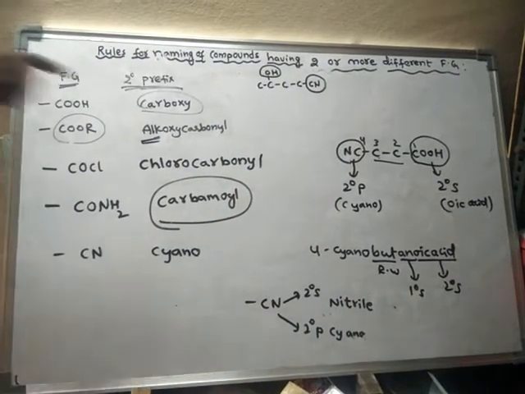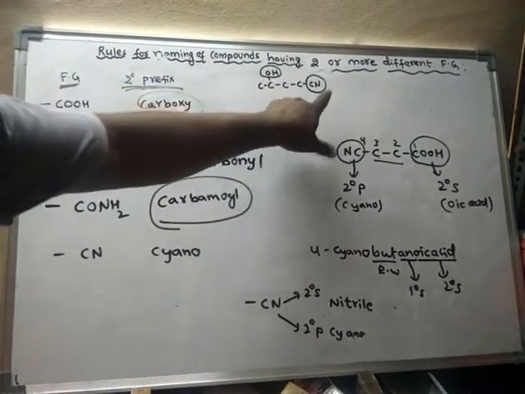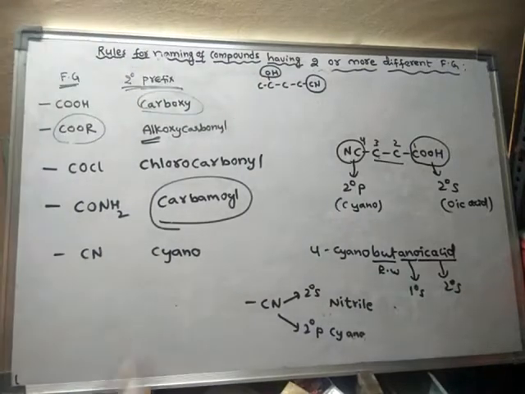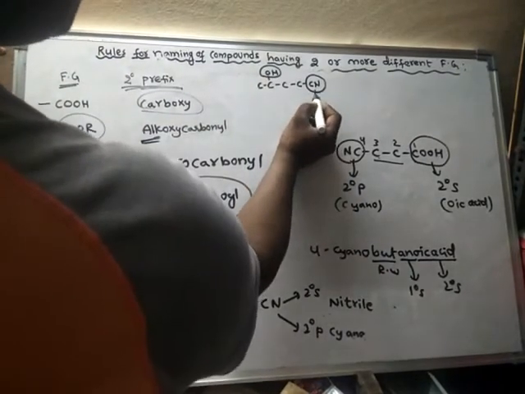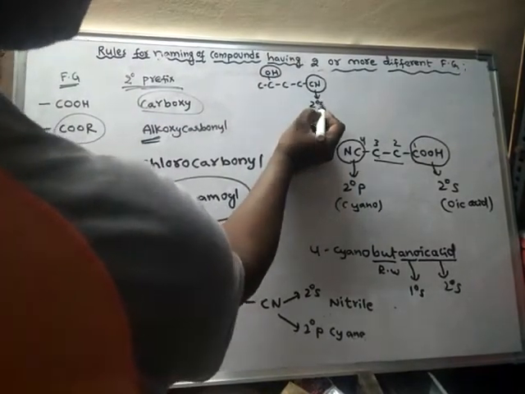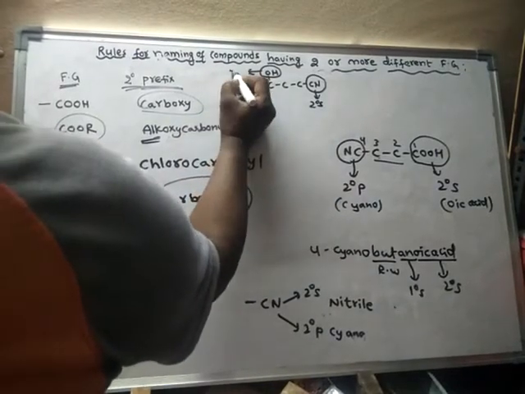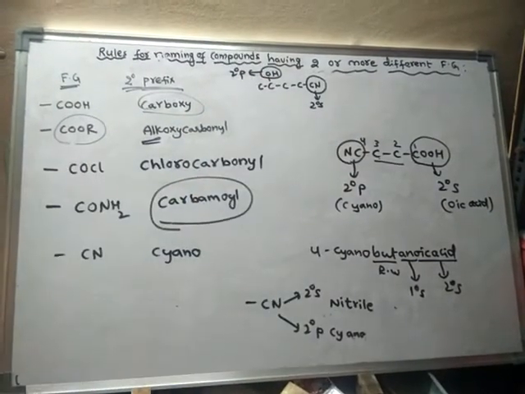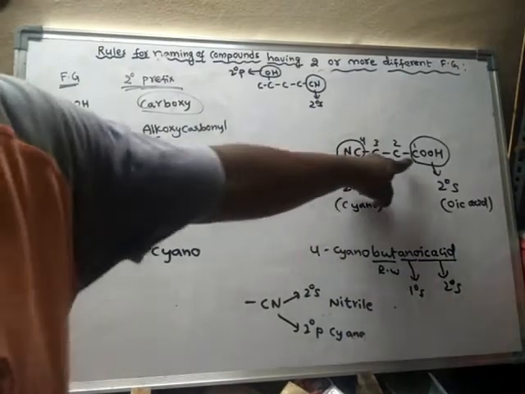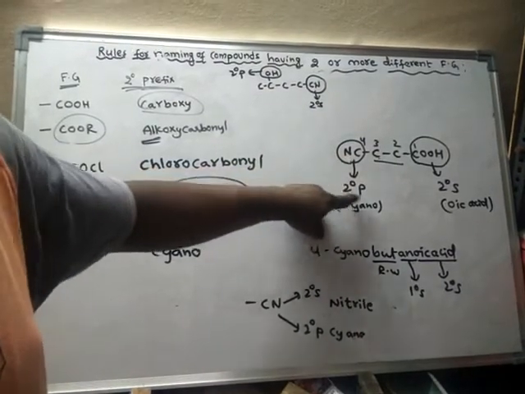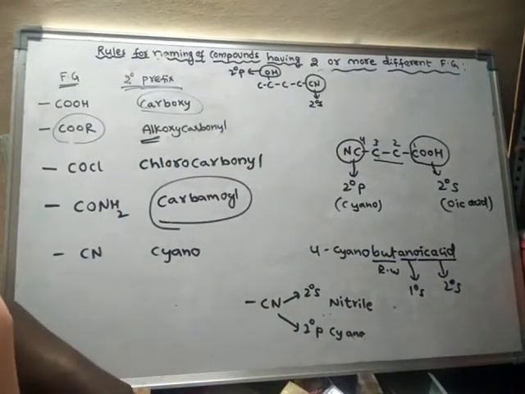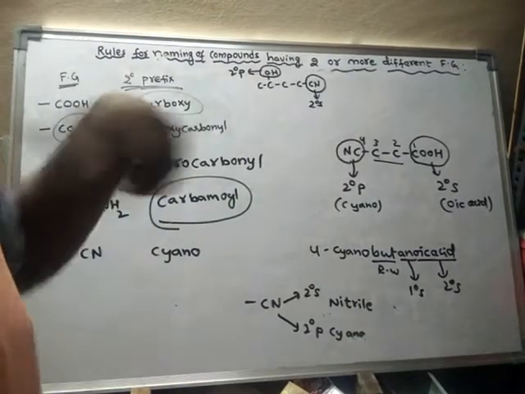Which one is the priority functional group? Cyanide is given more priority, so it is the more priority functional group. Hence here it is acting as secondary suffix, and this one will act as secondary prefix. But in this compound, cyanide is acting as secondary prefix. Remember, it depends upon the importance.